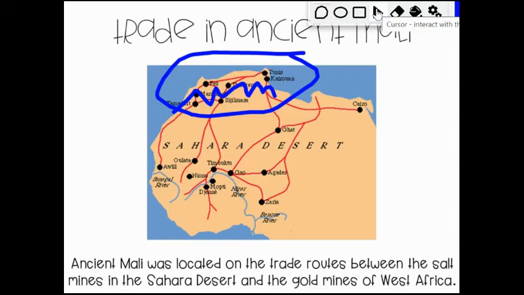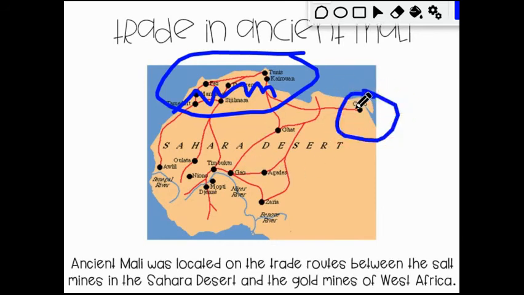Okay. And if you see these red lines are actually trade routes. So that's how they would travel from one place to another. So you can see here from Timbuktu, they would go up to Sijilmasa. They would go from Gao to Ghat, Agadez, Cairo, and Cairo, obviously, remember, is in Egypt.